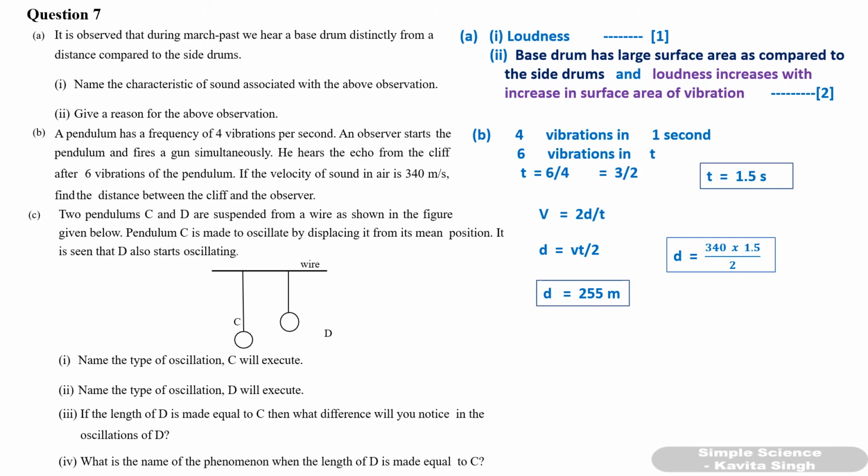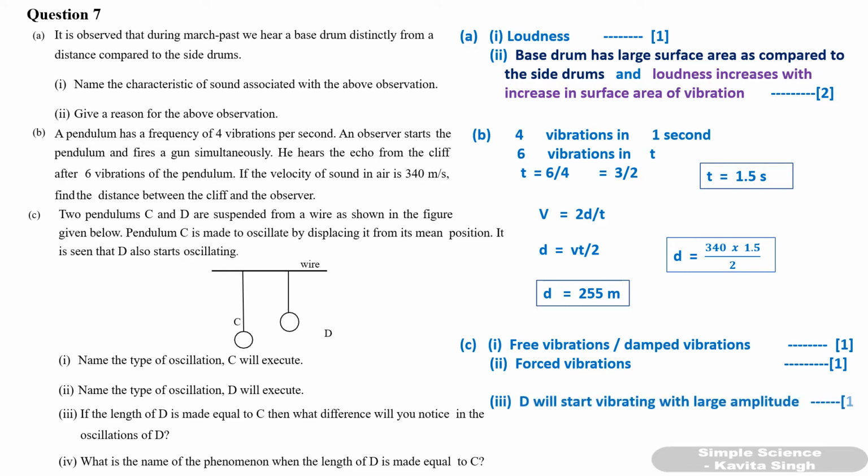Okay. C part. 2 pendulums C and D are suspended from a wire as shown in the figure given below. Pendulum C is made to oscillate by displacing it from its mean position. It is seen that D also starts oscillating. Okay, name the type of oscillation C will execute. So C will execute, in the beginning it will execute natural vibrations. Okay, later it may become damped vibrations. So C will execute free vibration, or you can write damped vibration, but I would suggest write free vibrations.